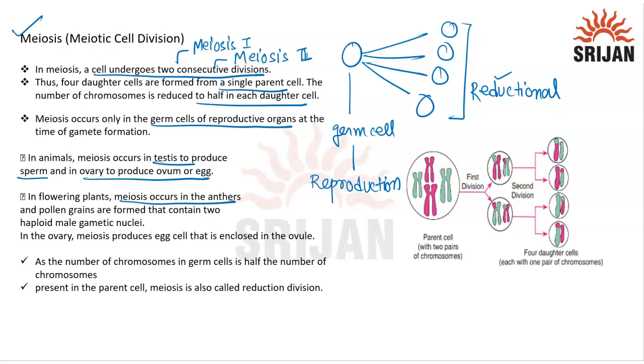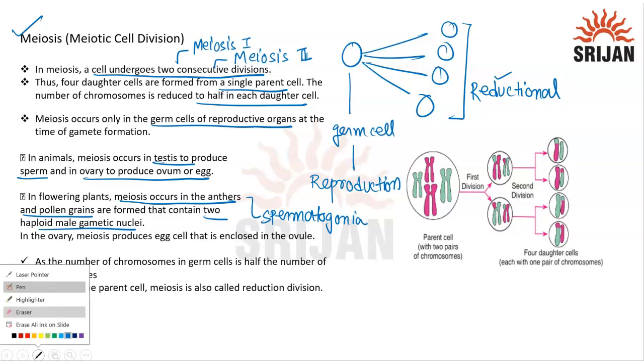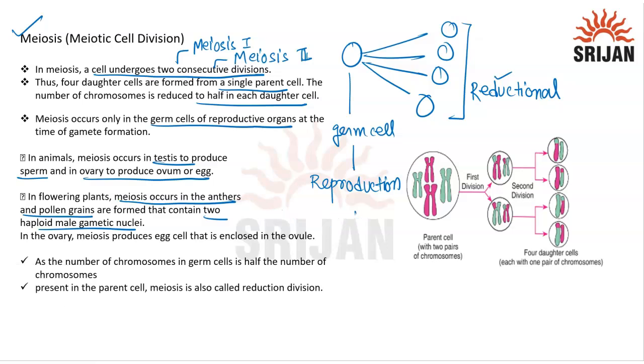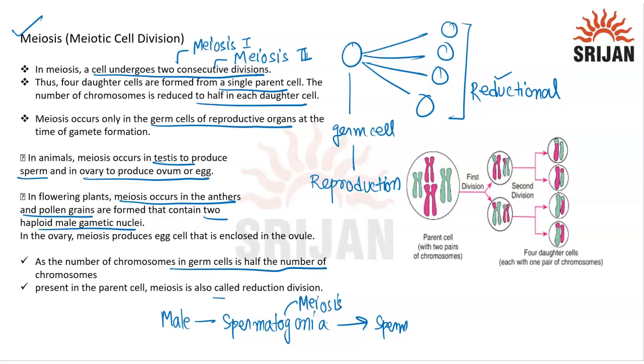In flowering plants, meiosis occurs in the anthers, and pollen grains are formed by that, which contain two haploid male gametes. For the male body, we have spermatogonia cells in the testes. Inside the spermatogonia cell, the sperms are formed. Here the meiosis will take place. As the number of chromosomes in the germ cells is half, it's called reductional division as well.